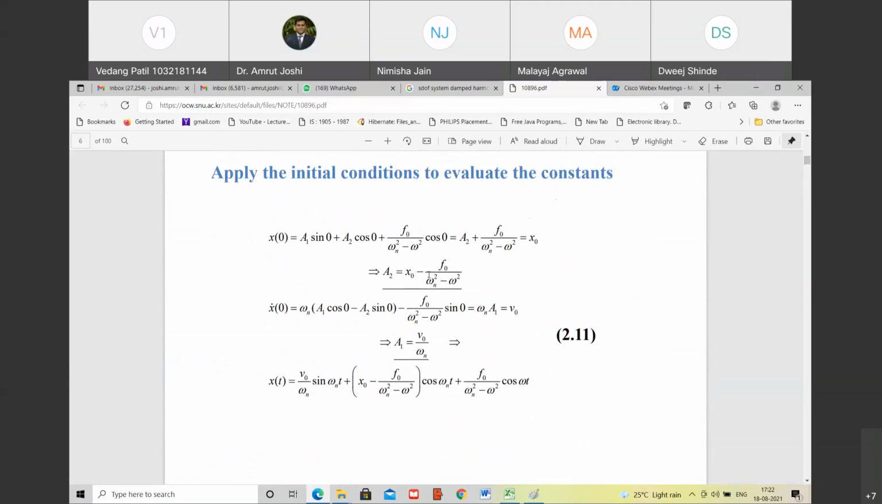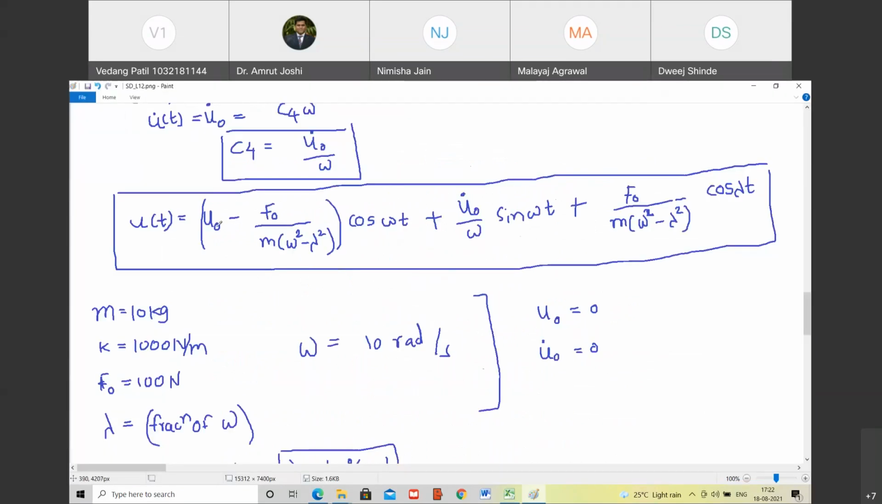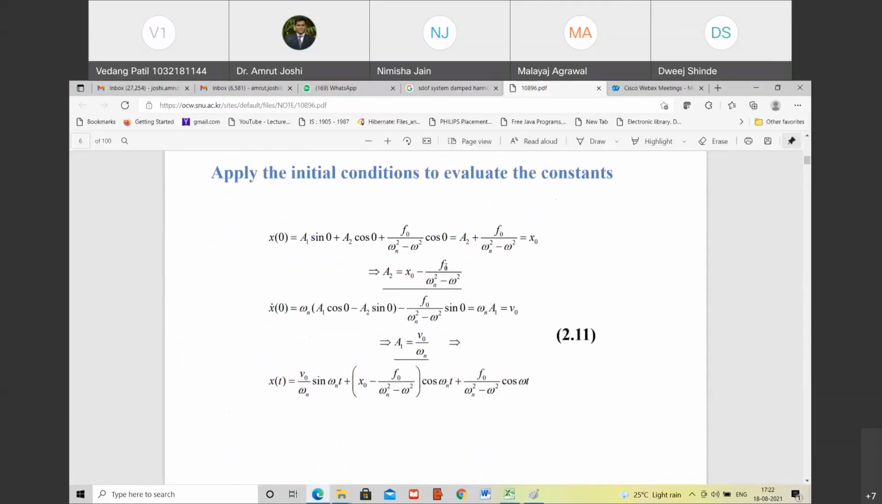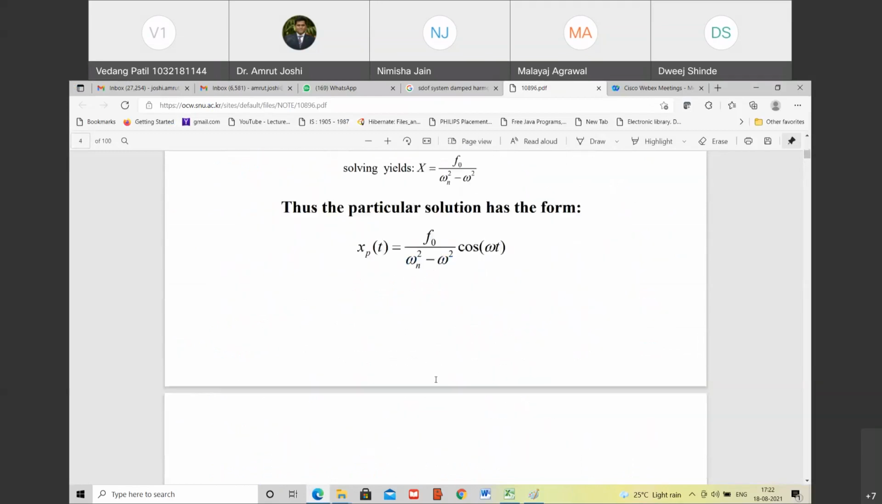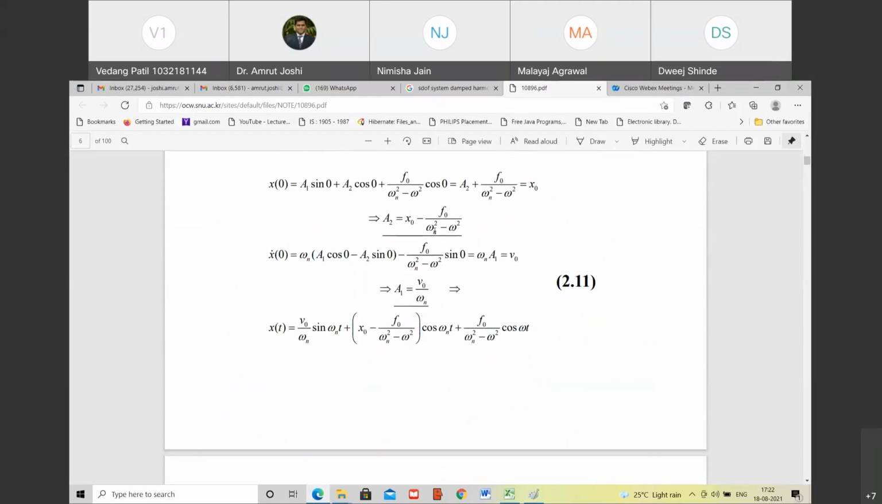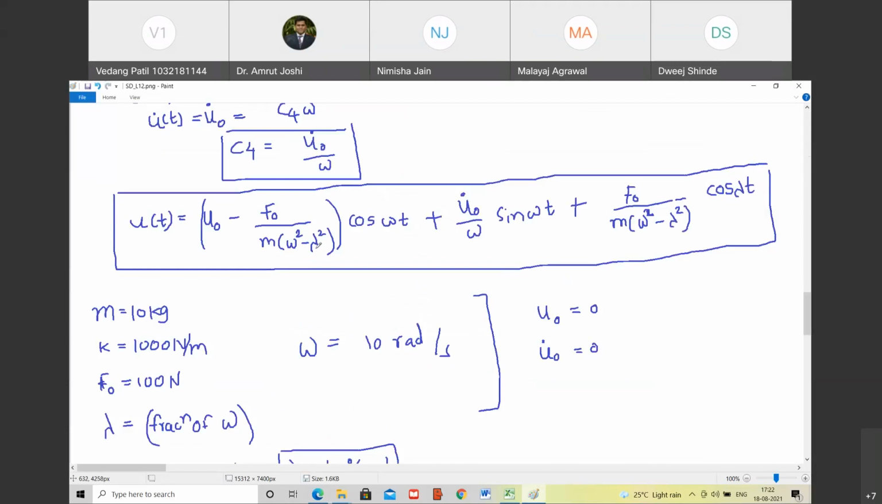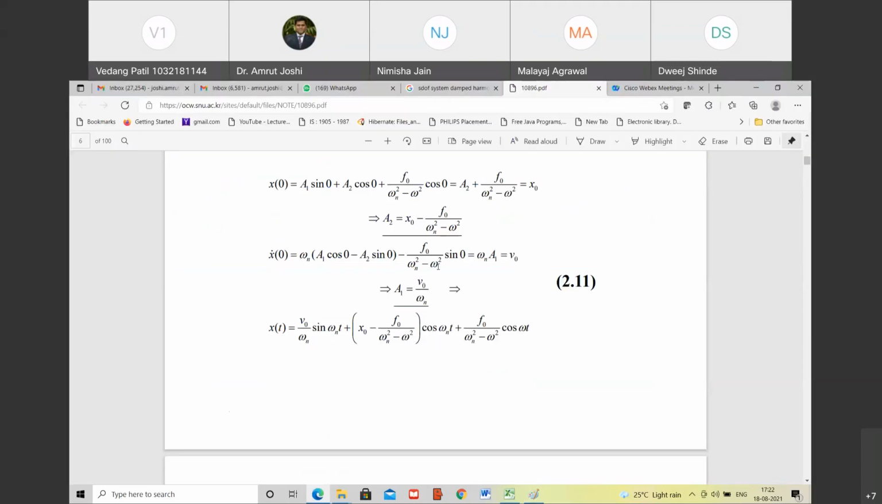A2 is equal to x0 minus f0 upon, that's what we are getting. u0 minus f0 upon, yeah, that f0 itself involves capital F0 by m. So that m is sitting there. That is correct. Omega n square minus omega, they have called lambda as omega square. This is correct. So A2 is correct.